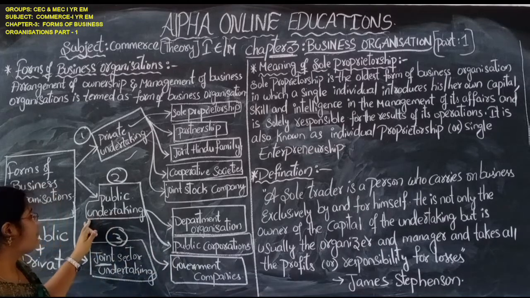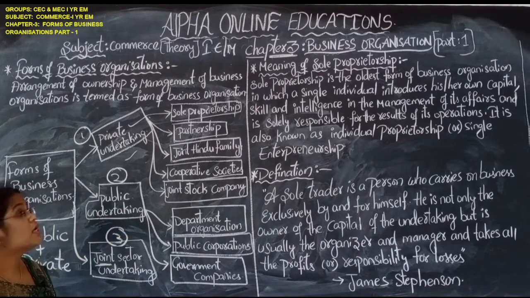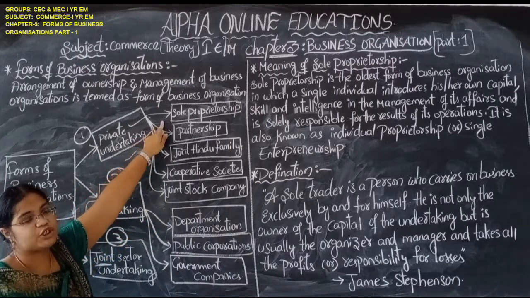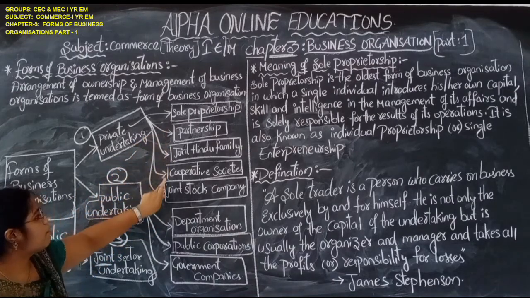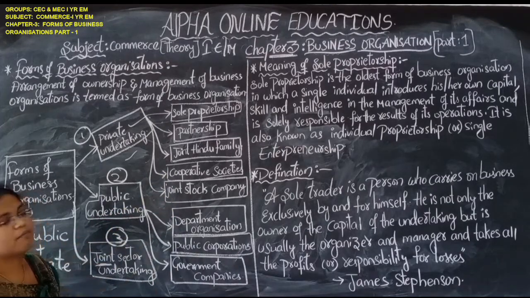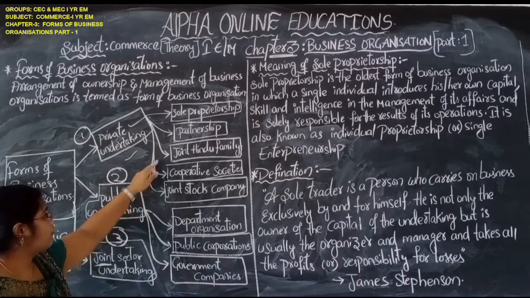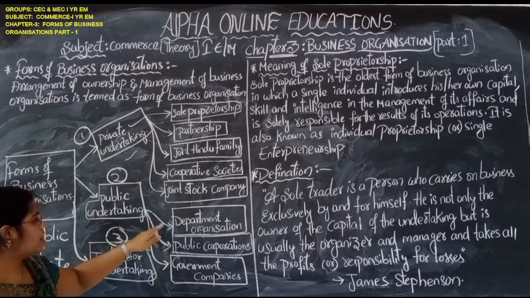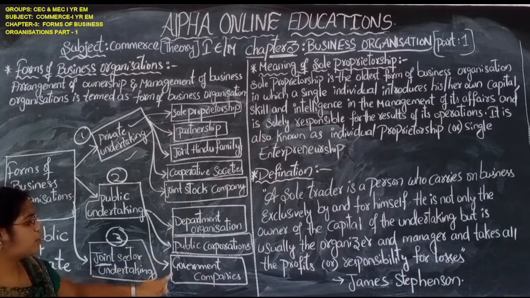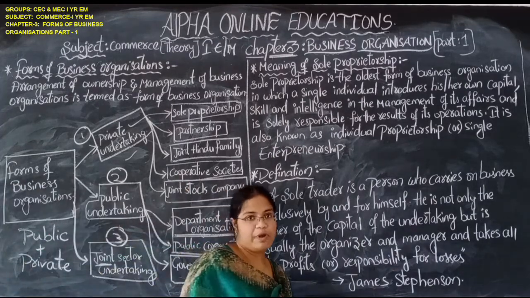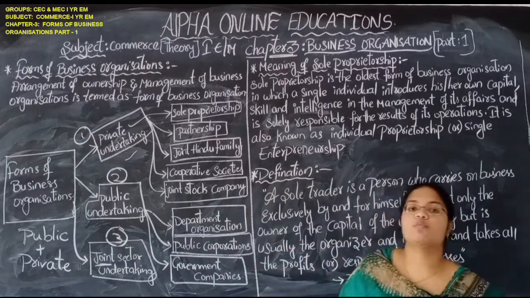So that type of companies are known as public undertakings, and those connected with the private sector are these five: sole proprietorship, partnership, joint Hindu family, cooperative society, joint stock company. Next, public undertaking: department organization, public corporation, government companies. Let us move on to the meaning of sole proprietorship. Let us see what is sole proprietorship.